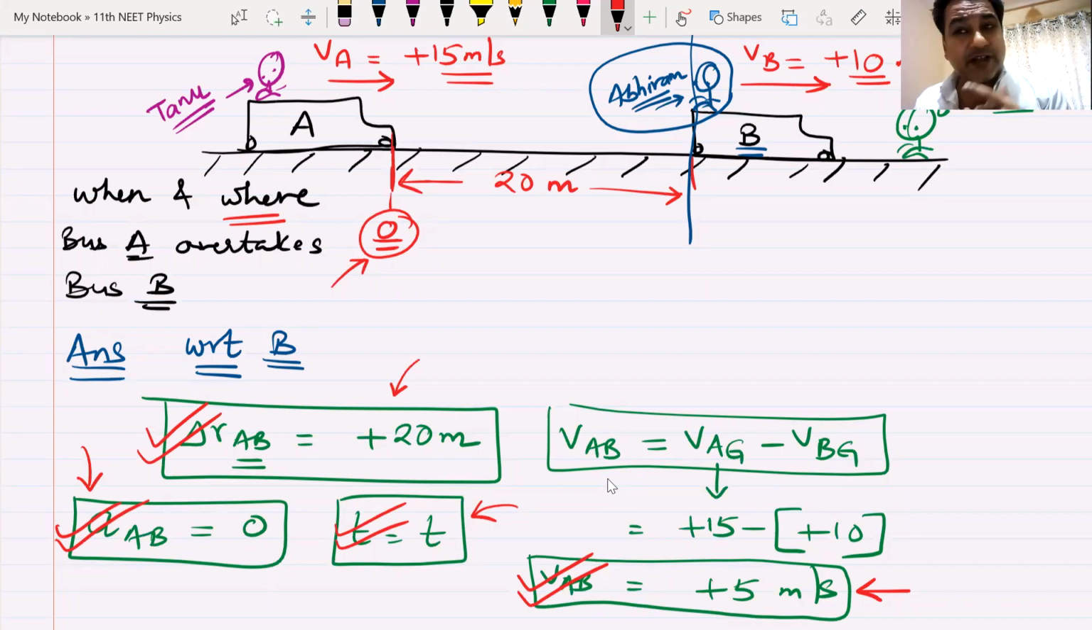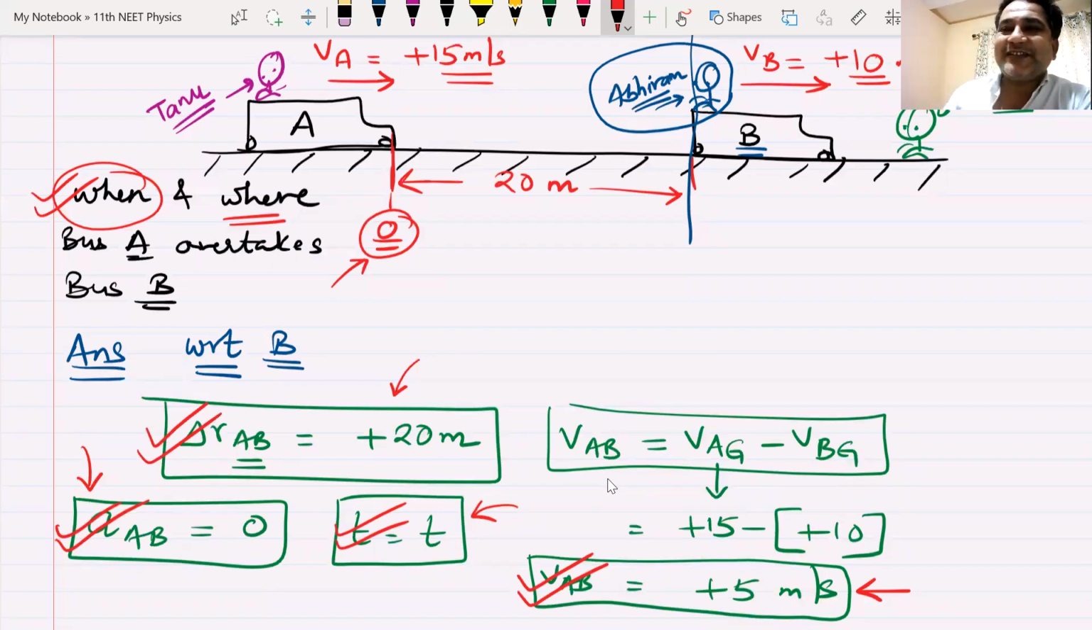When is done? Where? What's your thought on where? How will you solve the where part? Anyone with any thought? Where? 60 meters. Niharika has come up with an answer.